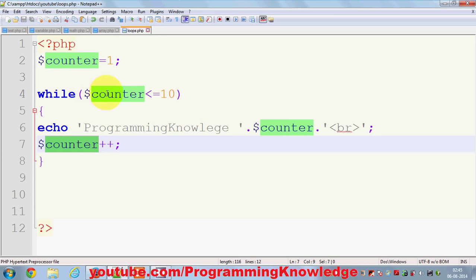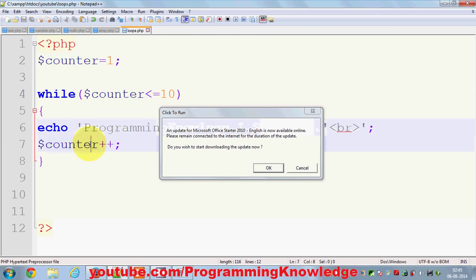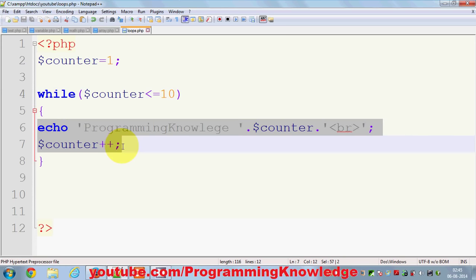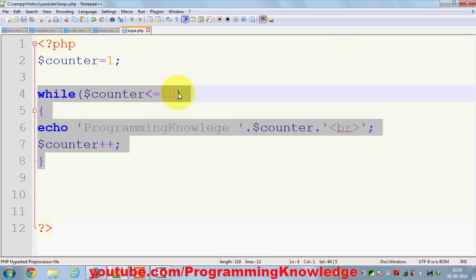It will go once again to the loop, it will check 2 is still less than 10, it will print this, and the counter will be increased by 1 more, which is 3, and it will keep on doing this until this counter becomes 11, and this condition is false. 11 is not less than or equal to 10, so this code will not be executed, and your code will go out. Okay. So this is how you can use while loop.